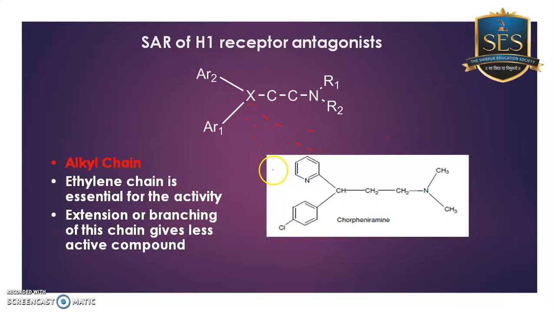Now we are seeing the SAR of the alkyl chain. You have seen that the alkyl chain is of 2 carbons in all the 7 classes. So it means that either an increase in the carbon chain or a decrease in the carbon chain reduces the activity.